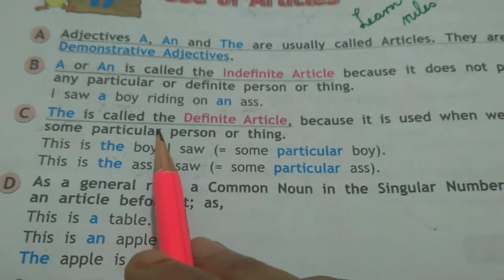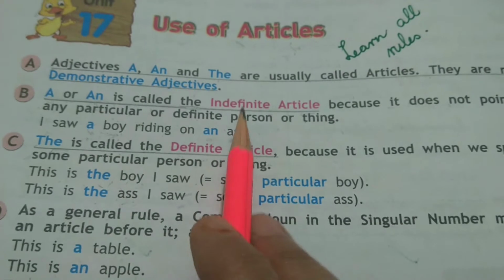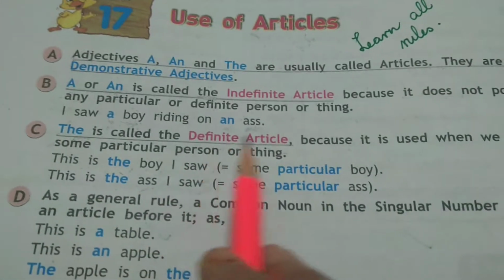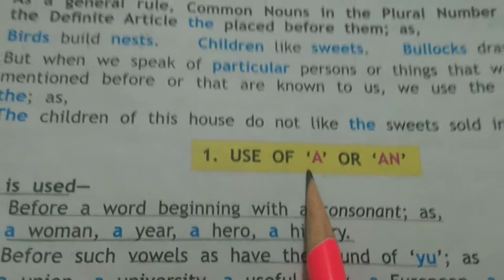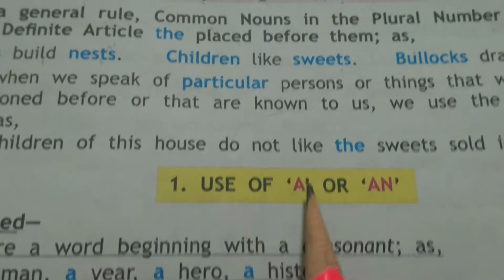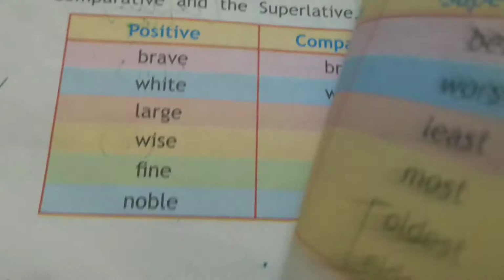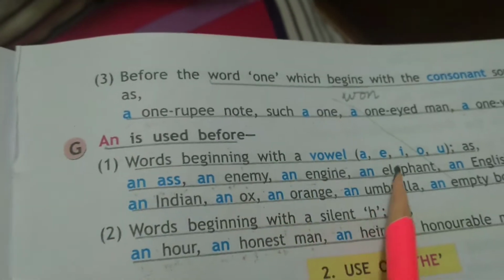Understood? So the is called the definite article. Remember this, underline this also. A or an is called the indefinite article and the is called the definite article. Now come down over here. Use of a or an. You know that generally we say that a is used before consonants and an is used before vowels. But the fact is that a is used before consonant sounds. Okay, before consonant sounds. And an is used before a vowel sound. Okay, an is used before a vowel sound.